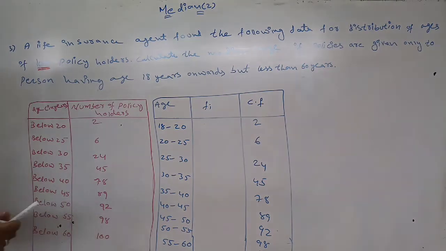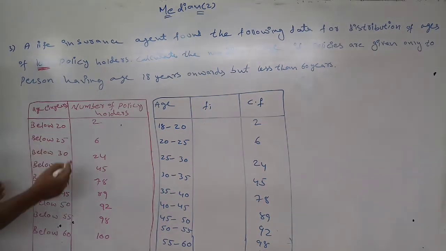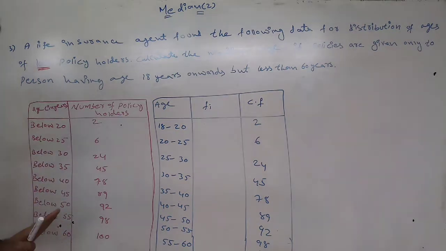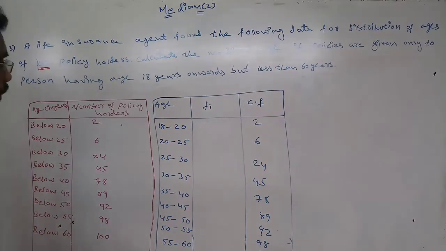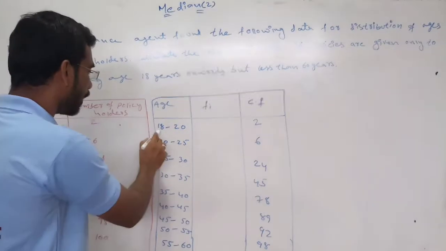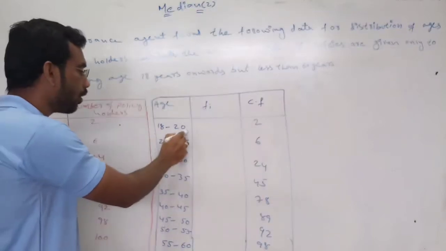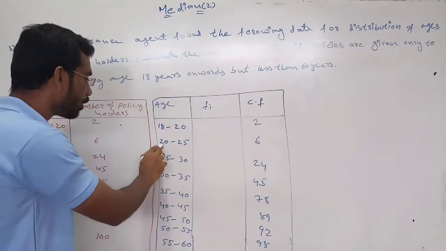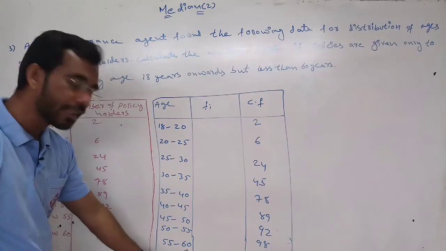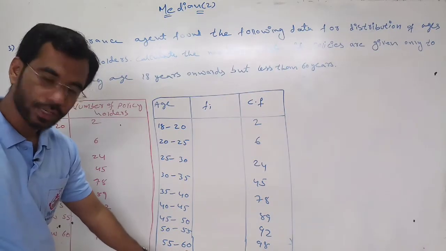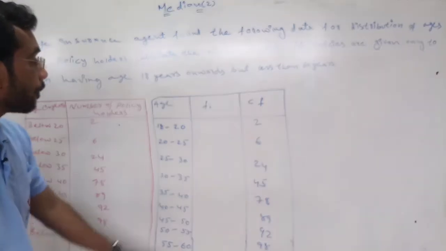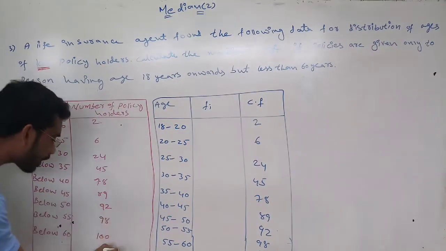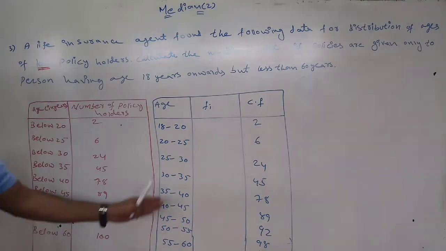Now in this question it is given below 20, below 25, and so on. Now it is starting from 18 years, so we will make one more table for it. Starting from 18 to 20, next 20 to 25, but less than 60 years. We should not count this 60. Now here this one is class, frequency, cumulative frequency.